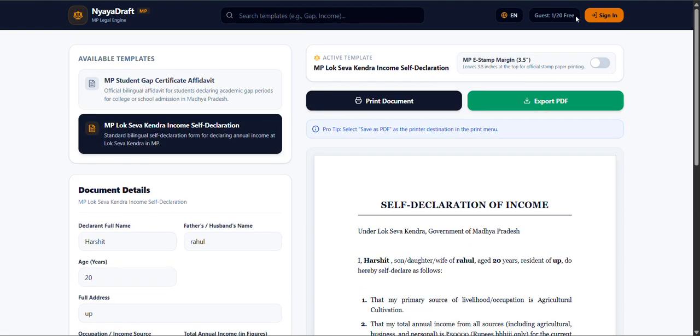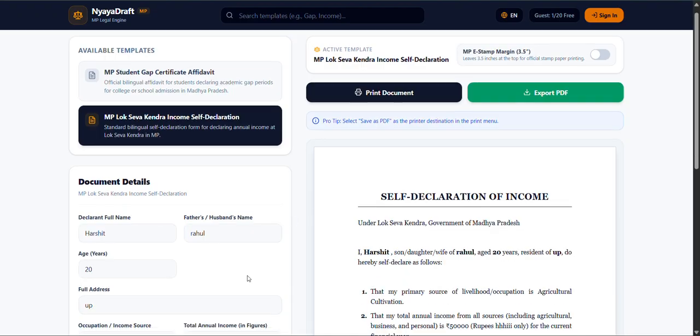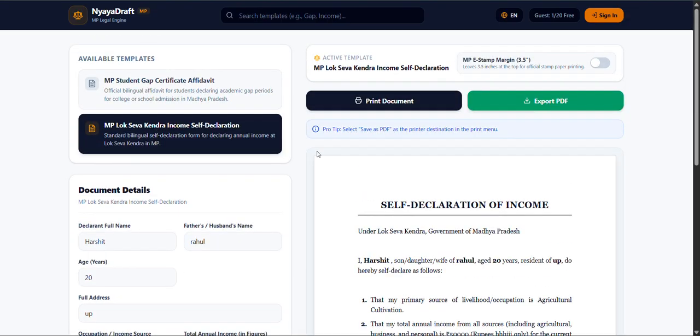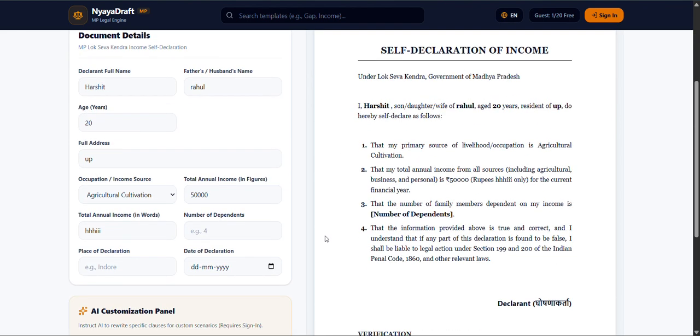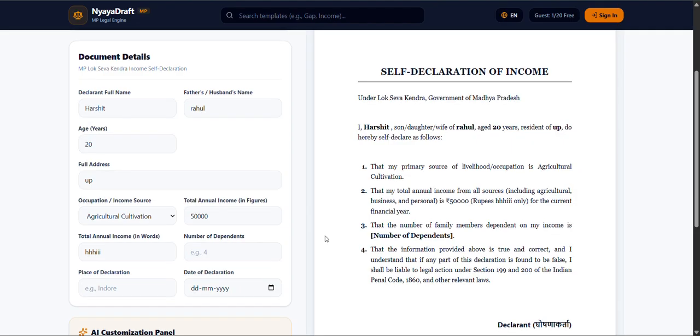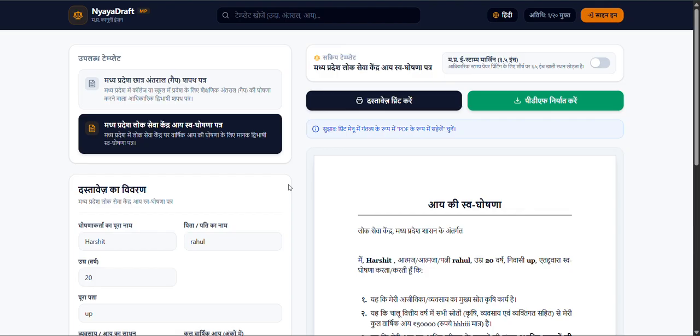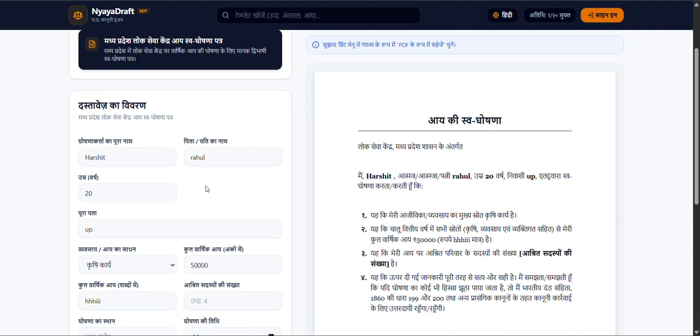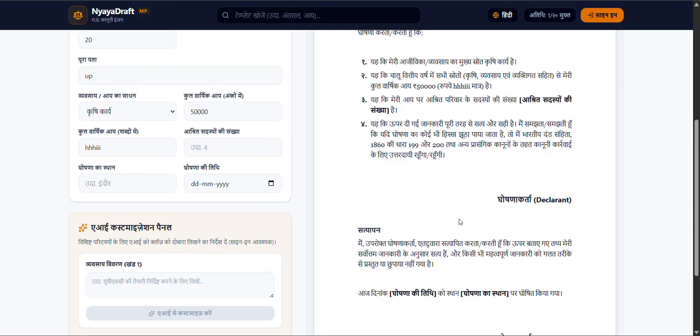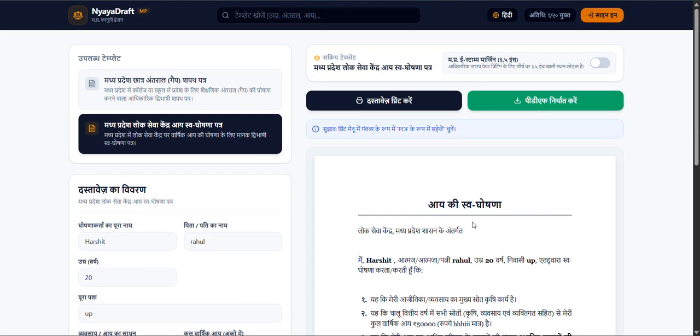And we also have a quota. You can't use it unlimited, there is a limit on how many times you can use it in a day. And there is something very important, especially in MP: not everyone can understand English, and not every document needs to be in English. That's why I have a language button here. We can use this button to convert everything to Hindi. This makes things more compatible and easier to understand, and we can fill the documents as they are and get the document in Hindi too. So this is going to be very helpful.